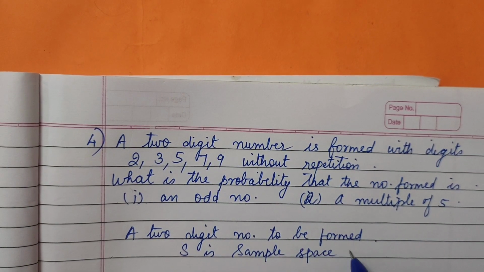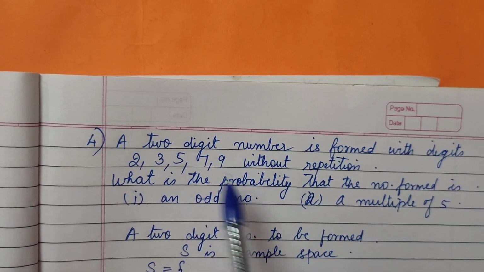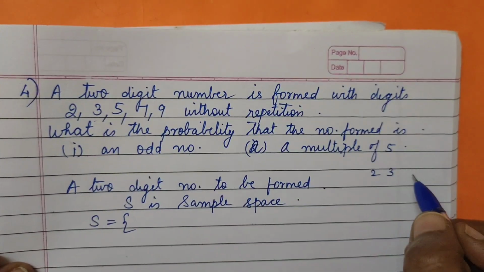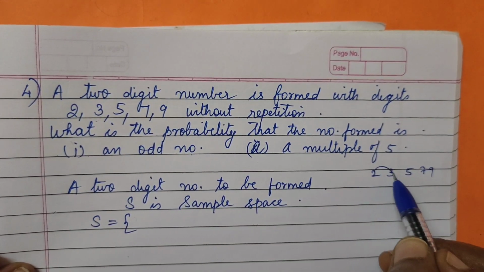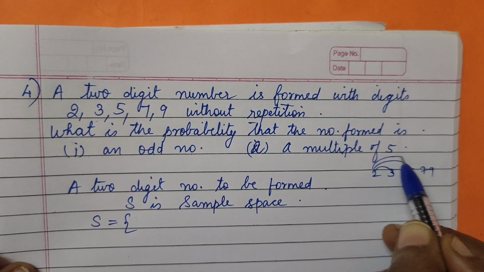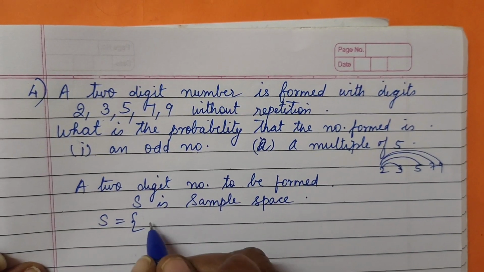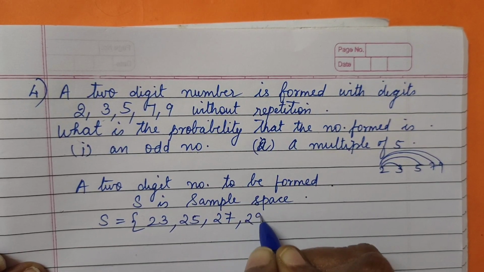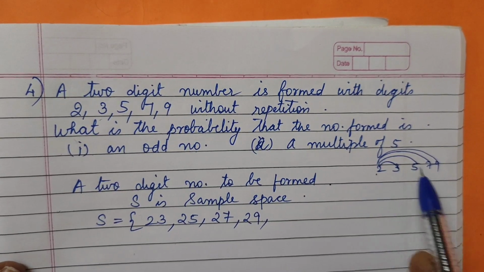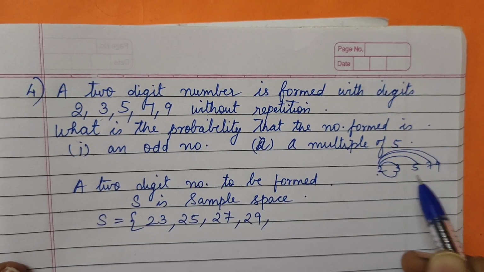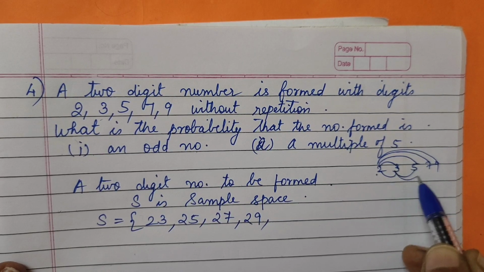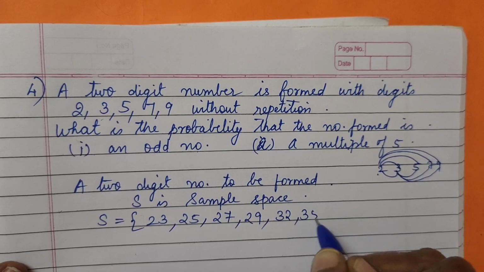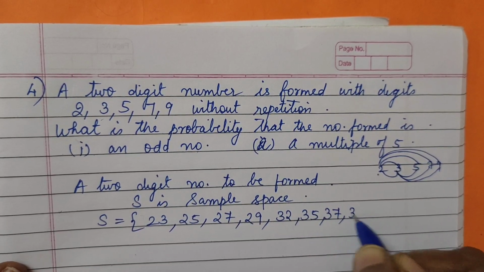Once we have written the sample space, can we write the S here? Yes. I have already taught you, but I'll repeat again. We pick up all the numbers and write them. First we will write 23, 25, 27 and 29. We have completed all the 2s. Similarly for the 3: 32, 35, 37, 39.